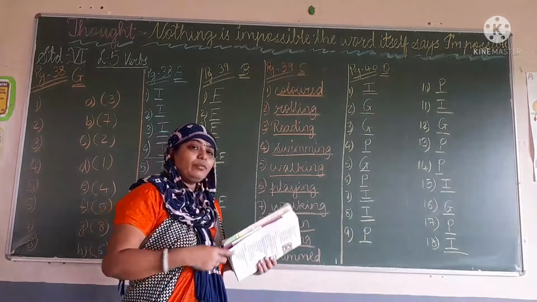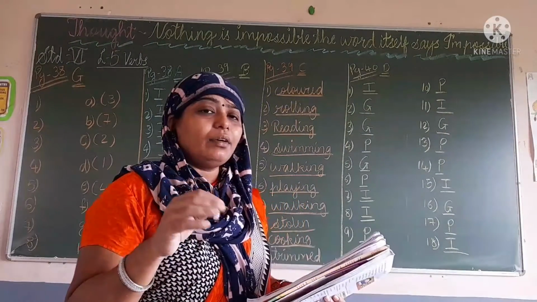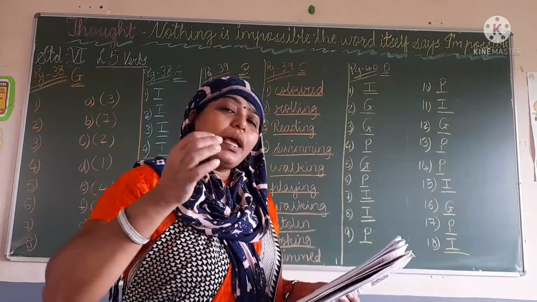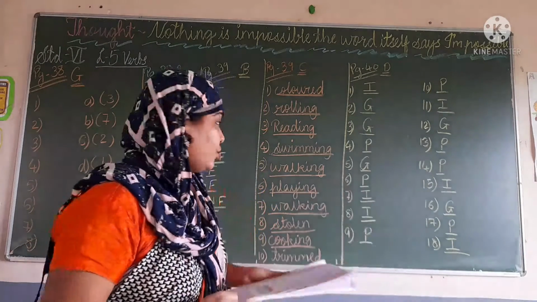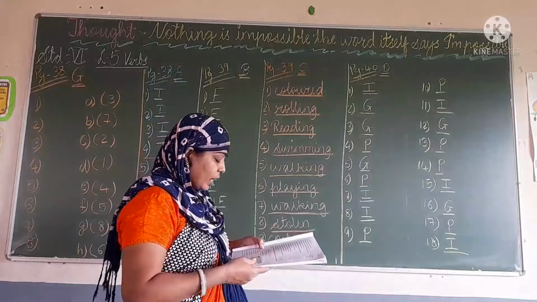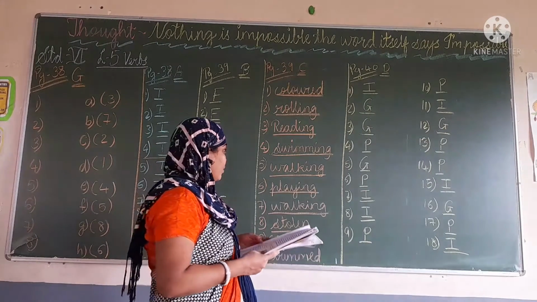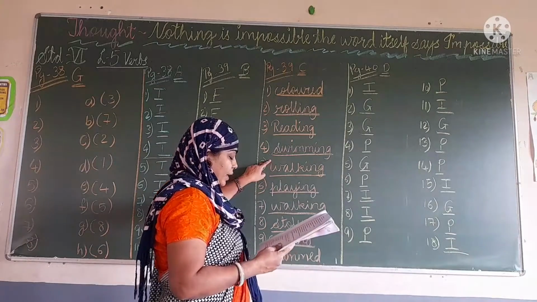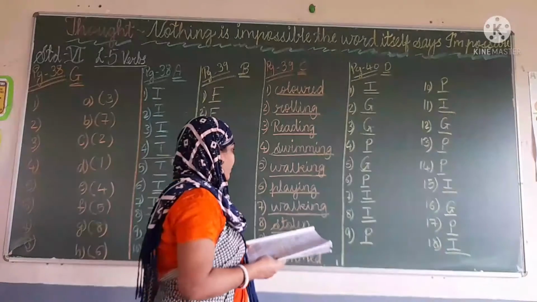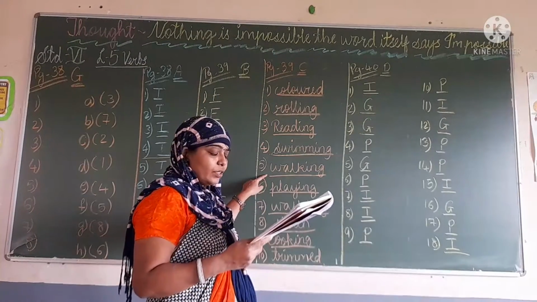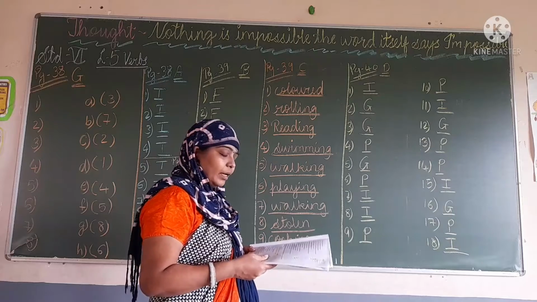The words which we are writing first are gerunds and the ones we are writing after that are participles. In participle we are adding ing in present participle, and ed and d with the past participle, and in gerunds we are only using verb plus ing. Okay, so read properly. I will go dash in summer. Where am I going in summer? Swimming. Write there swimming. My uncle likes dash. What does my uncle like? Walking. So write there walking. Children simply love what?